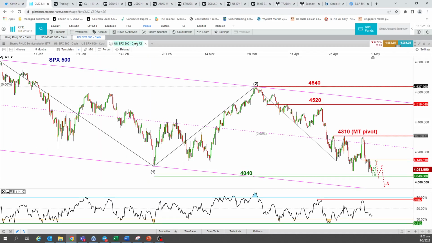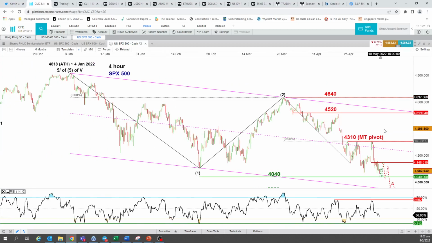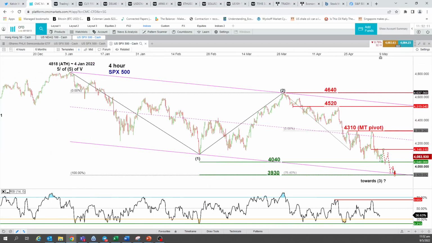On the SPX 500, we tighten the key medium-term pivotal resistance to 4310. So as long as 4310 holds, we expect a push down towards 4040, perhaps with a bit of a bounce off from 4040, as we could see that the 4-hour RSI is coming very close to the oversold region from here.